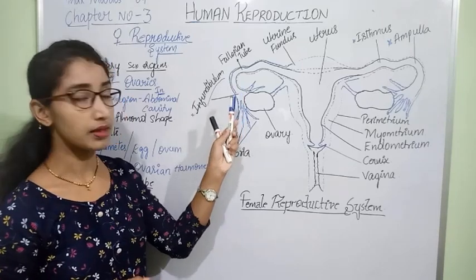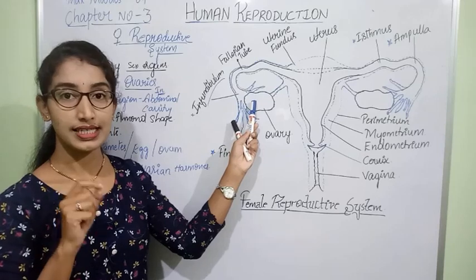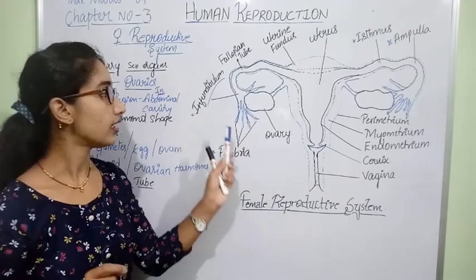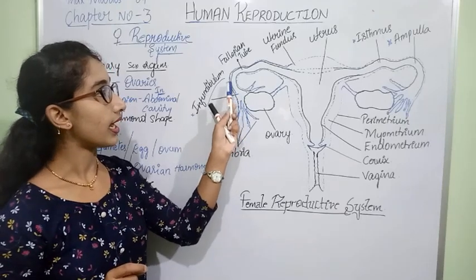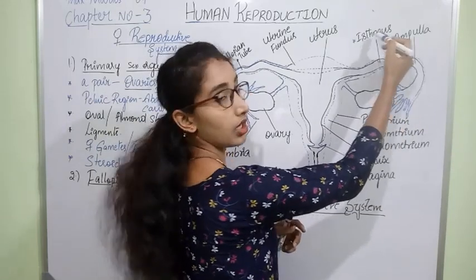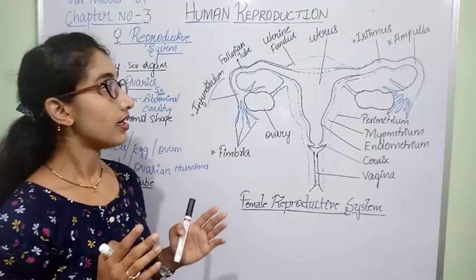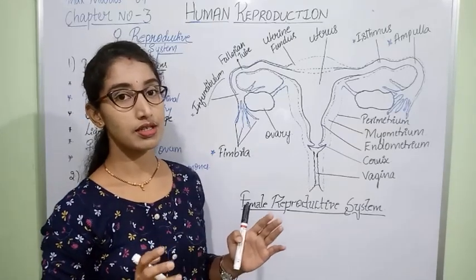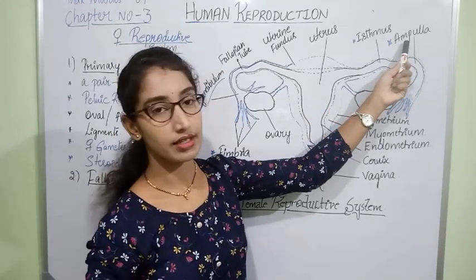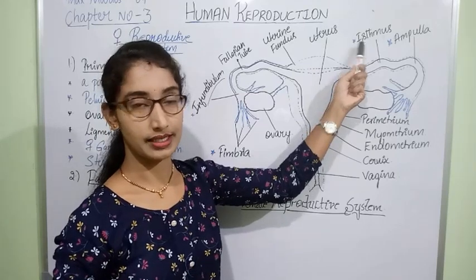The infundibulum receives the egg and carries it through the ampulla, and next to the isthmus. Fertilization mainly occurs in the region of the ampulla or the isthmus.